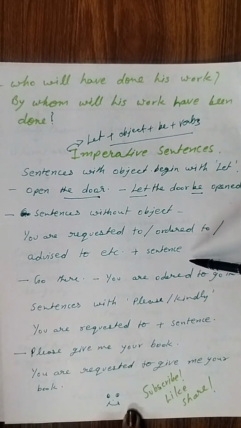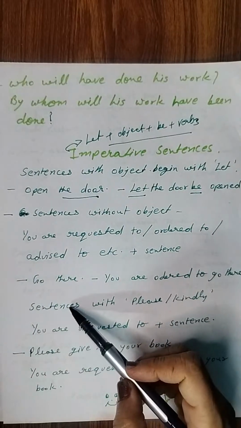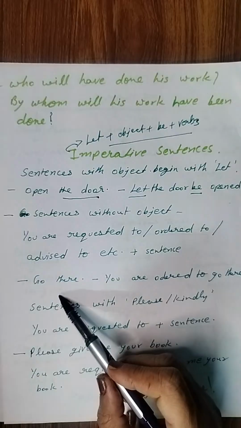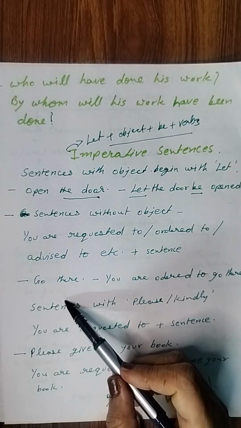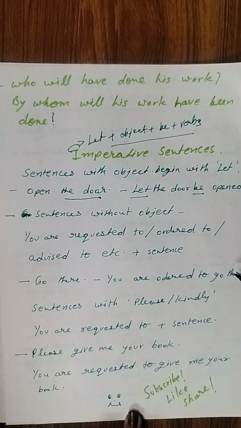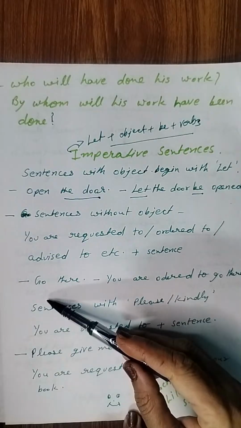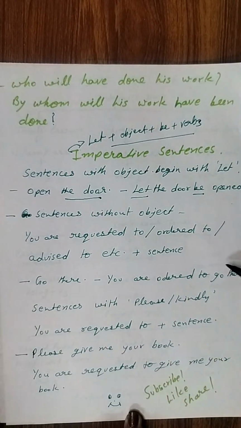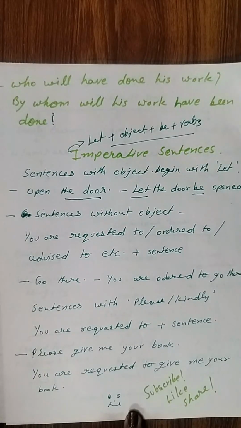For example, go there. Here object is not given at all. So it may be a kind of command, we can say. So you are ordered to go there. So remember the formation of these sentences. If go there, this kind of sentence is there where object is not given, you will write you are ordered to go there.